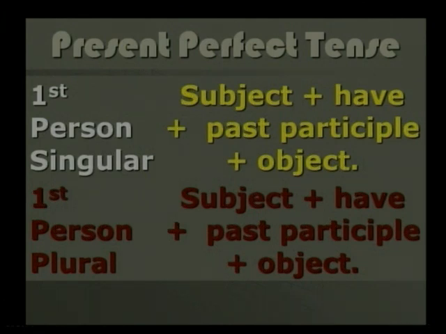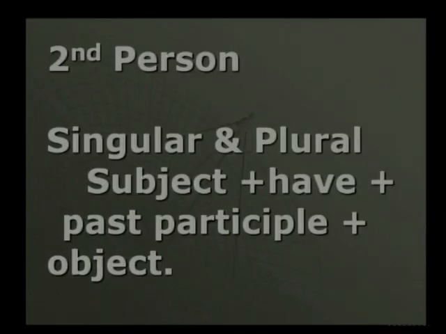First person plural. Same pattern, subject plus have plus past participle plus object. Here we have to change only the subject, and the subject will be we instead of I. So, we have played Kho. Subject is we, then have, played past participle of play, and then Kho object.